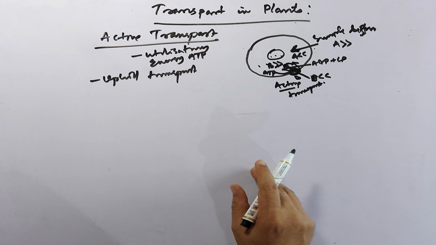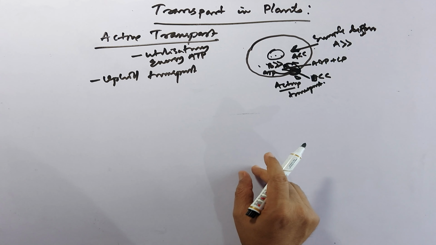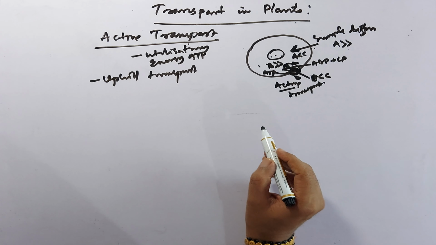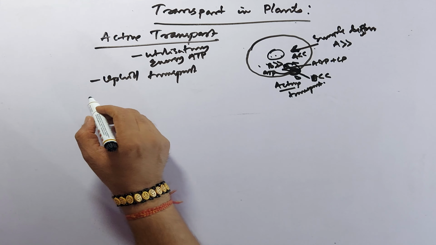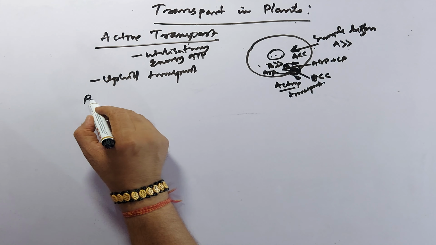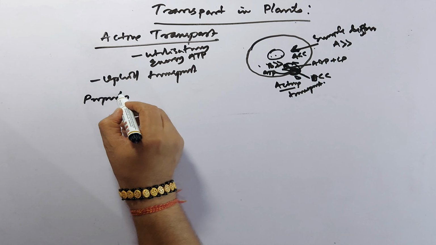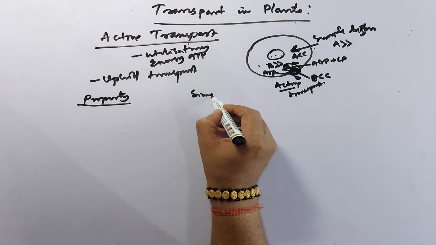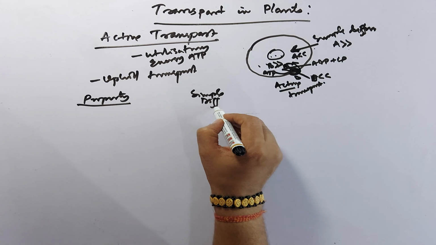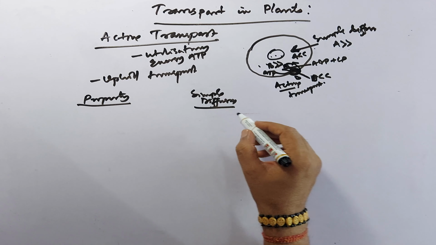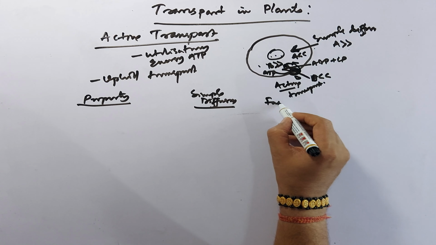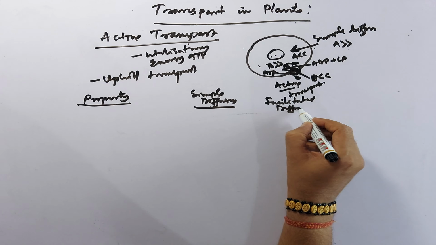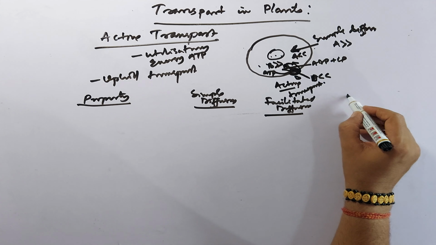So we should not be confused between simple diffusion, facilitated transport and active transport. We can make a table with the property, then simple diffusion, facilitated diffusion, and active transport.